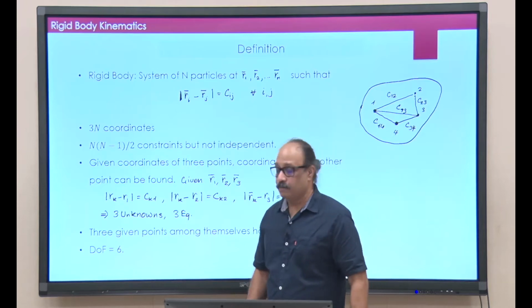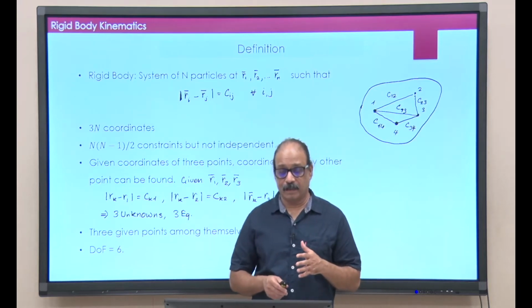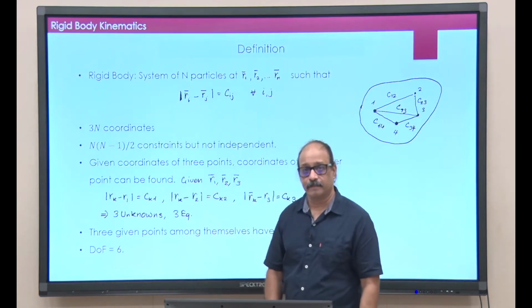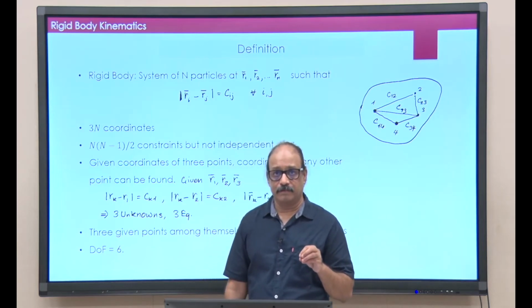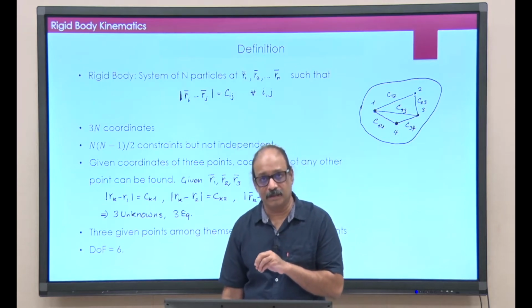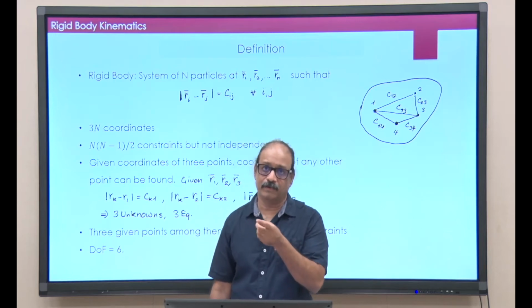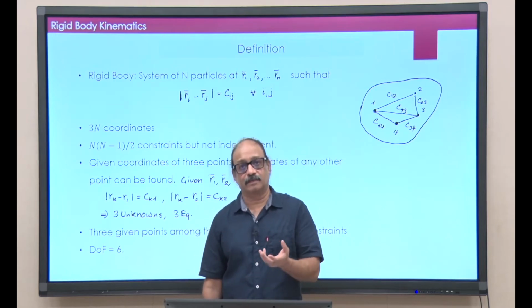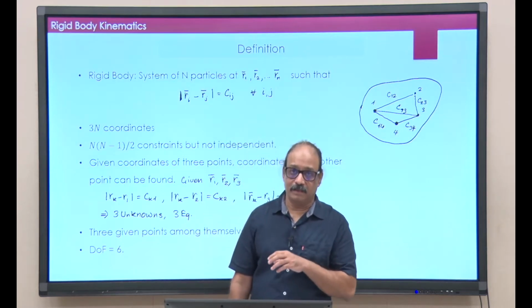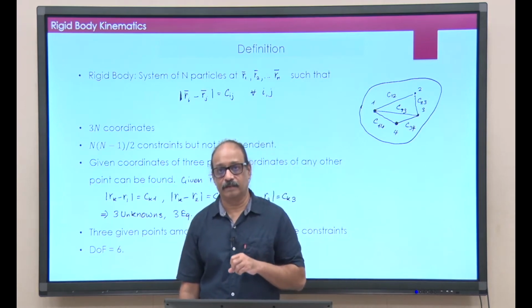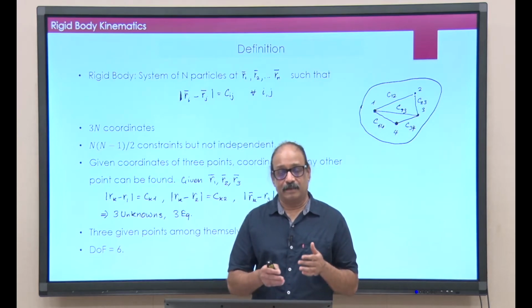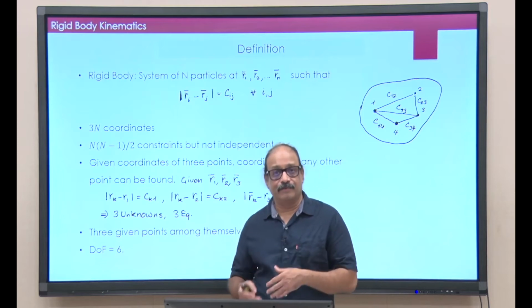Now, how do I describe which 6 coordinates to use? I can of course do the same thing that I have done here. For every rigid body, you fix 3 points. For the first point you give 3 coordinates, for the second point 2 coordinates, and for the third non-collinear point only 1 coordinate, and that would be enough. So those 6 coordinates can also be used as generalized coordinates. However, when we are trying to solve the equations of motion later, remember the choice of generalized coordinates depends on how simple that would make my problem.